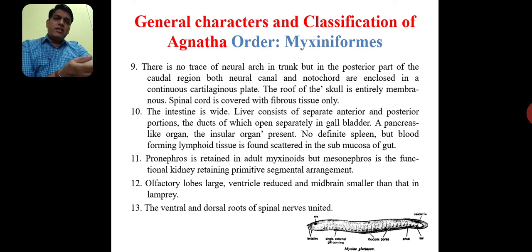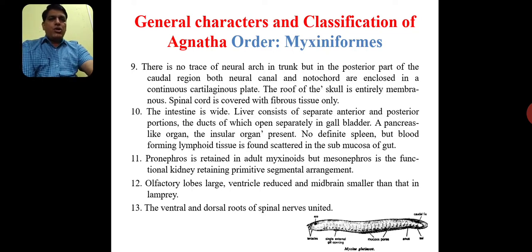Central neural spine is there, pre-zygapophysis, post-zygapophysis are the parts of this vertebra, and on the side of the central neural spine there is a curved arch, that is called the neural arch. In case of this Myxiniforms, no such trace of this neural arch is observed. Spinal cord is covered with fibrous tissue only.